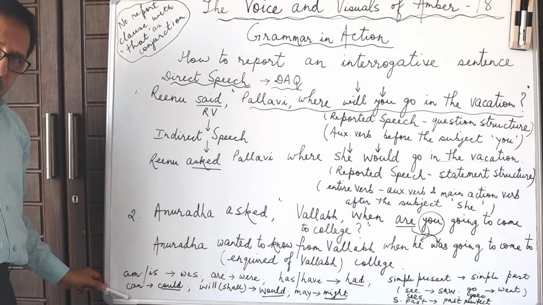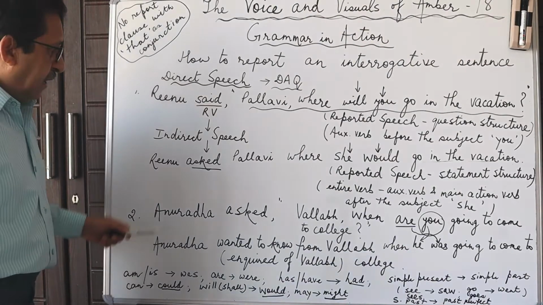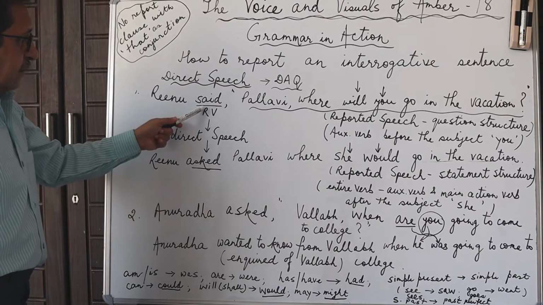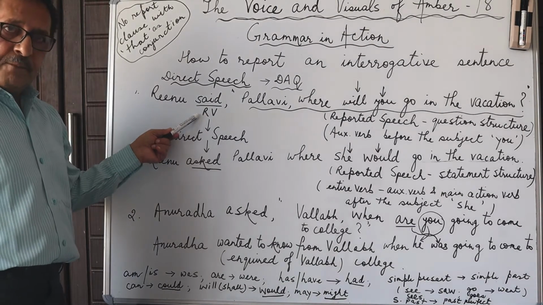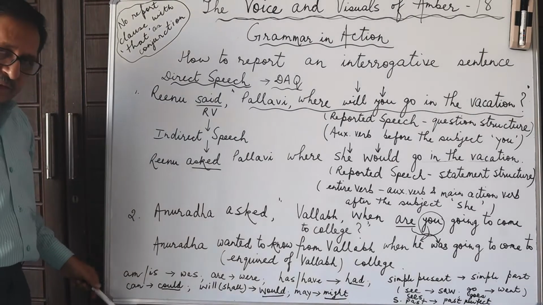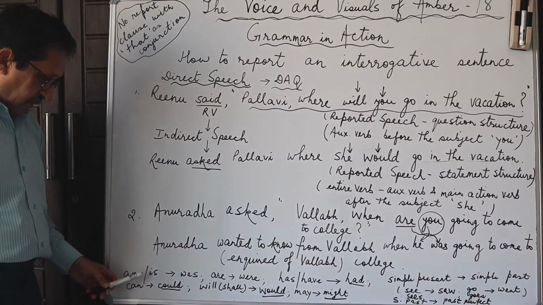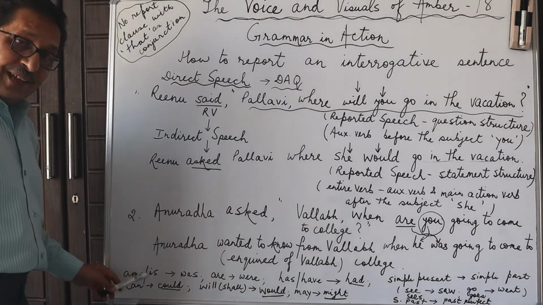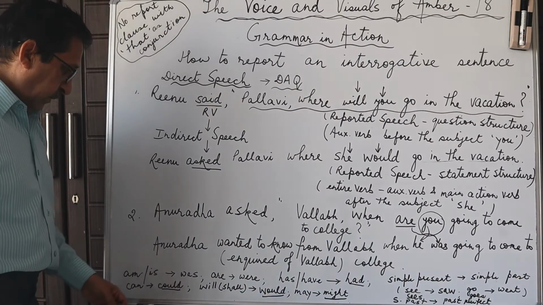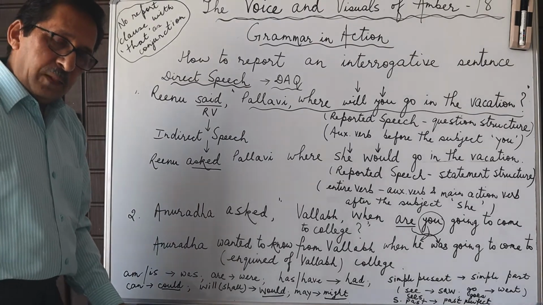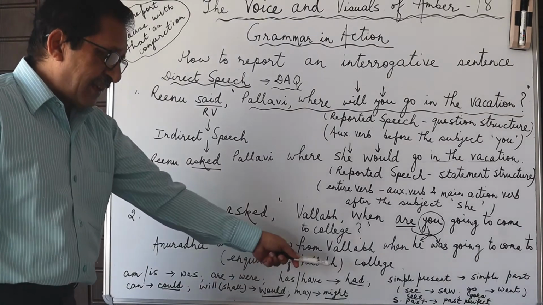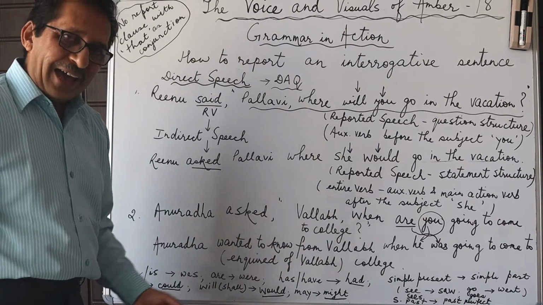So the verb changes when the tense of the reporting verb is a past tense, then there are certain changes. Am and is will become was, are will become were, has, had will become had.